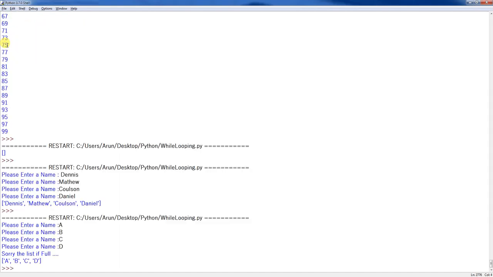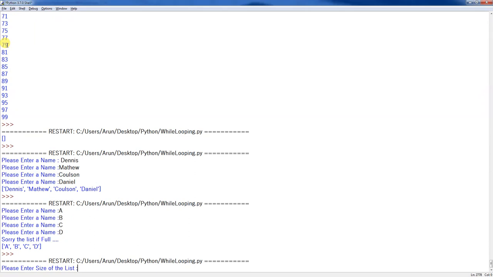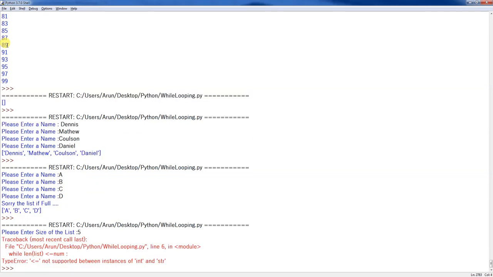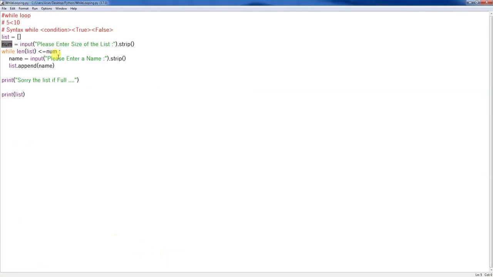Let me run this. First it will ask how many items you want to add into the list. Let me make it as A or 5. So what will happen? Okay. Whenever there's an error, see, less than or equals not supported between int and the string. The reason is the data which I'm passing here is taken as a string, because whenever we get input, it is always considered as a string. So I'm going to convert that by typecasting into int.